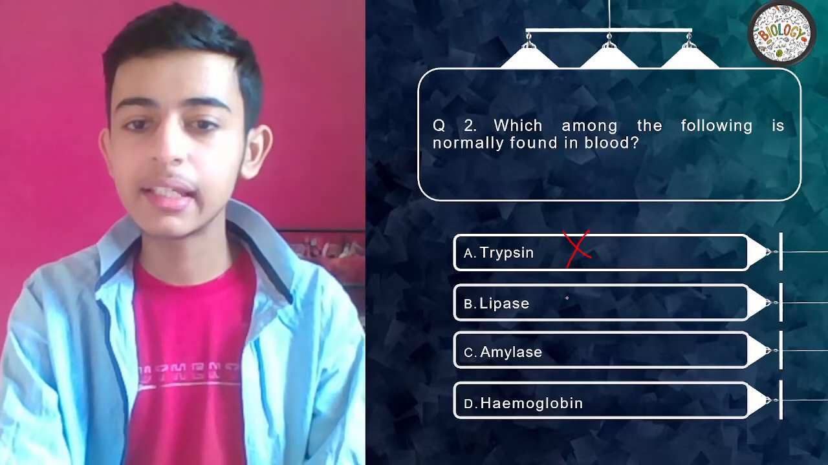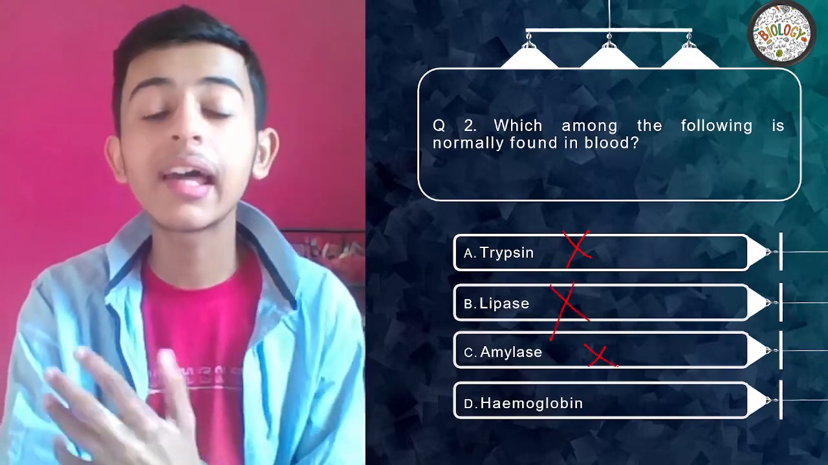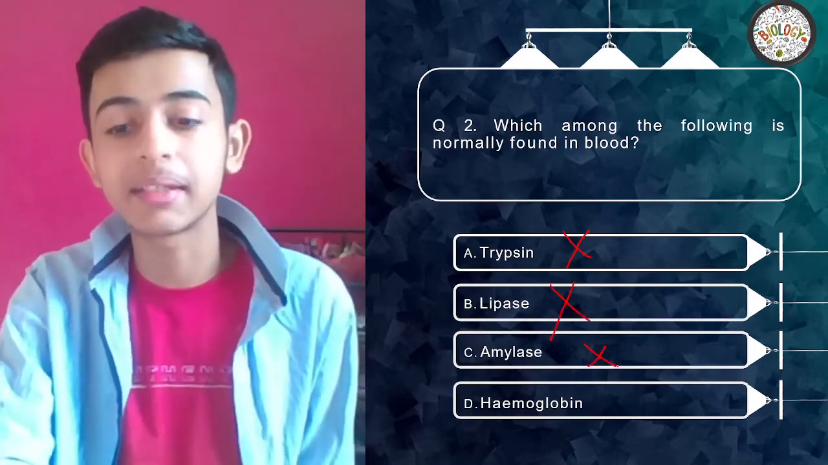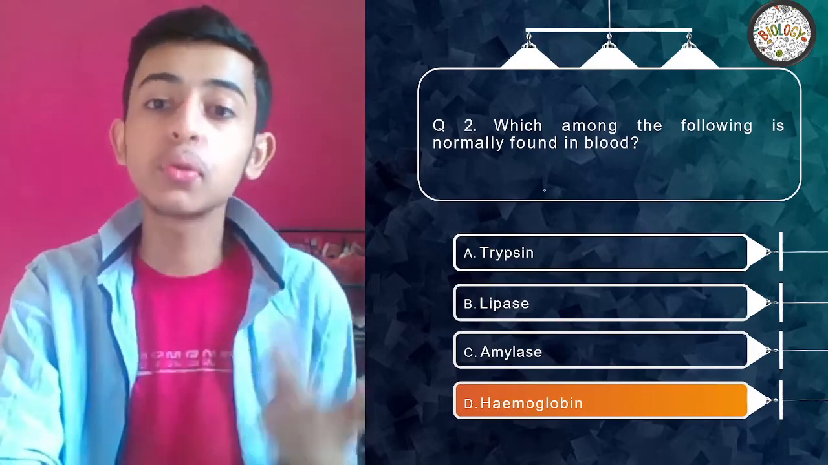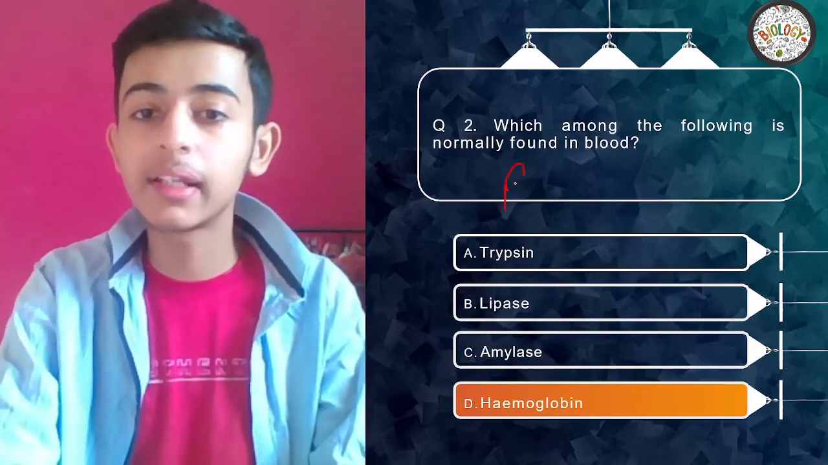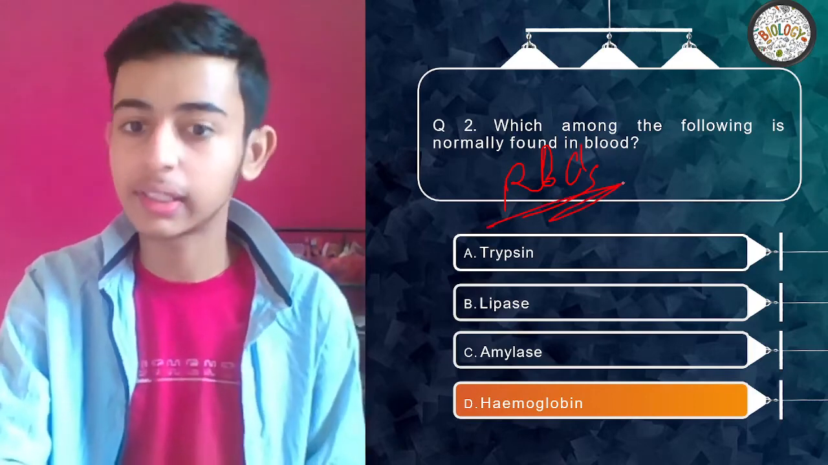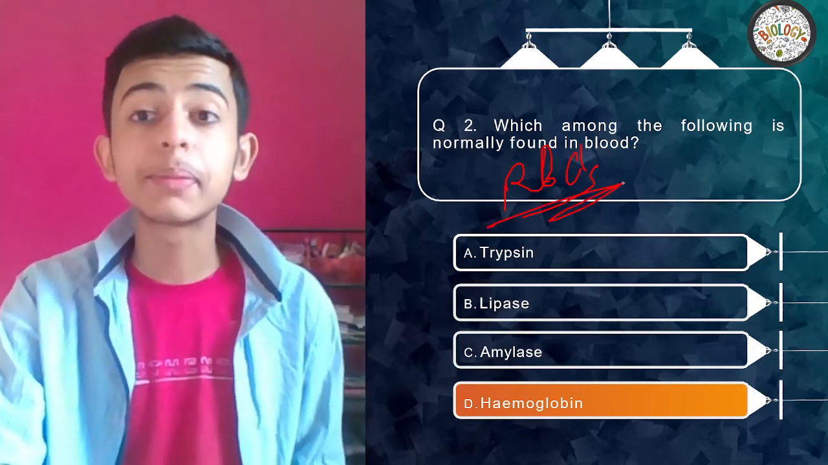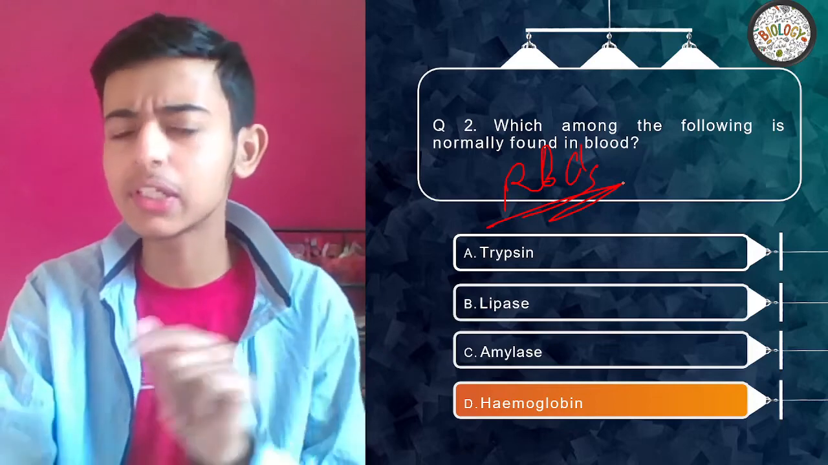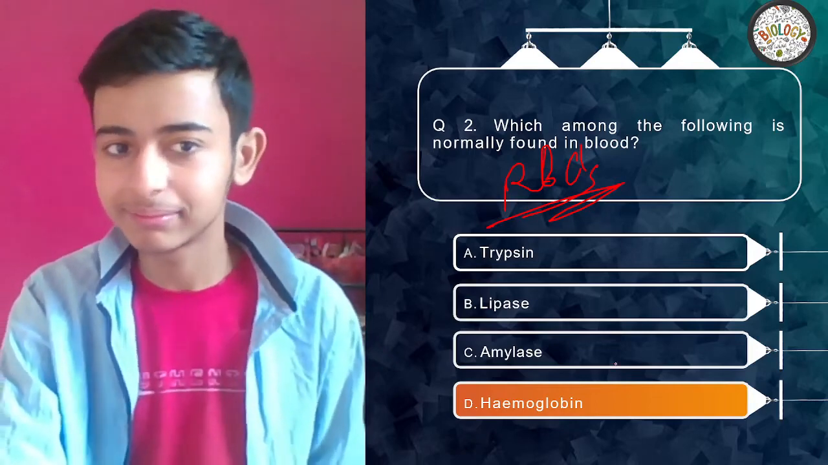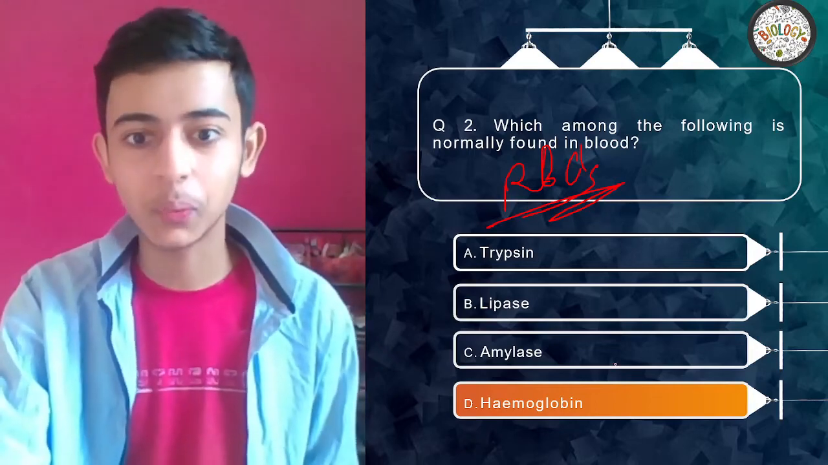Okay. See, trypsin, lipase and amylase, they are related to the digestive system. Hemoglobin is related to blood, which is found in RBCs. I hope you all are aware about it. Clear? Which is the respiratory pigment. What is it guys? You need to let me know what is hemoglobin. Yes, it transports oxygen, right everybody?